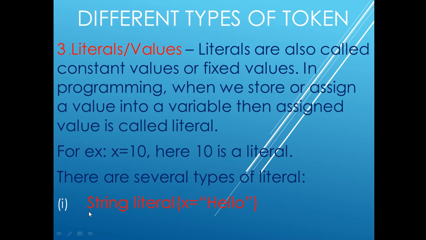So the first literal is the string literal. A string means a collection, or you can say a set, of characters. So whenever a set of characters is written, it is a string literal. But one thing is very important in programming: the string literal must be provided within double quotes or single quotes. In Python, double quotes as well as single quotes both can be used.